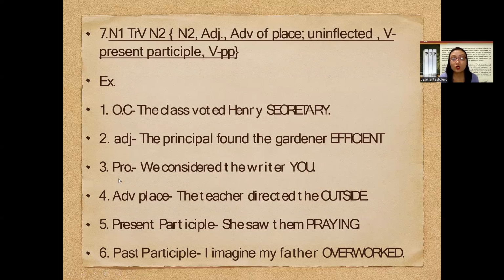Third, pronoun. We consider the writer you. Again, our sentence pattern here is N sub 1, we, transitive verb considered, and then the writer is our N2. But there is another element right after writer.